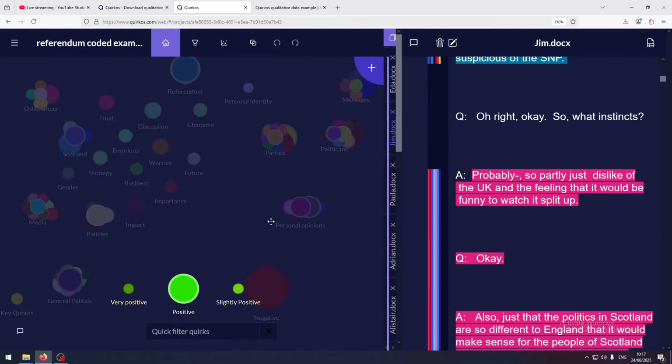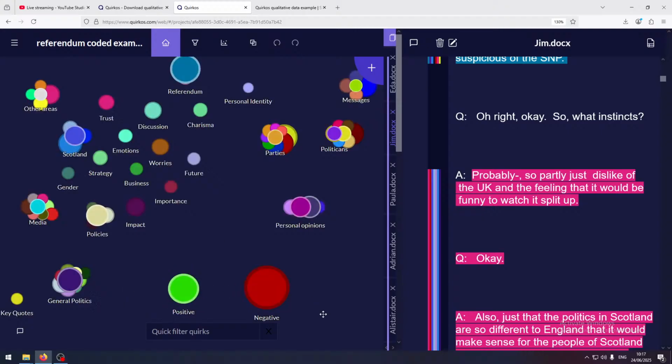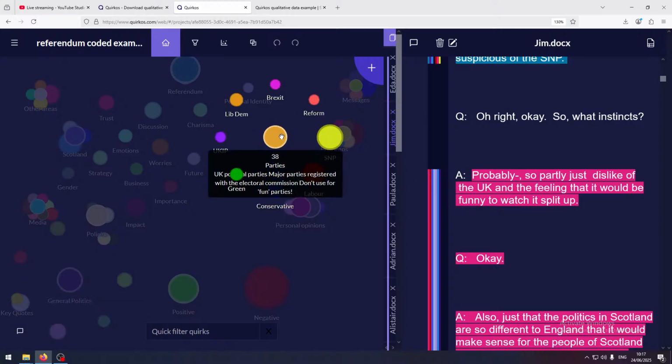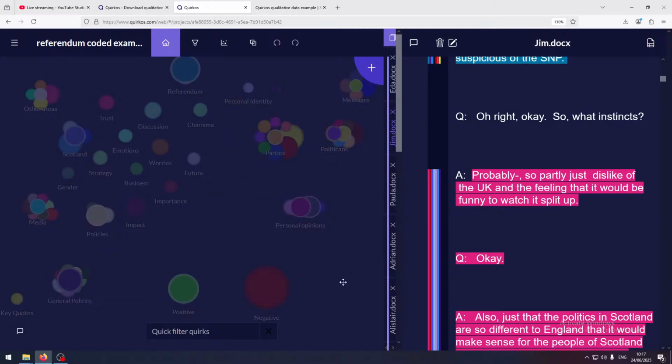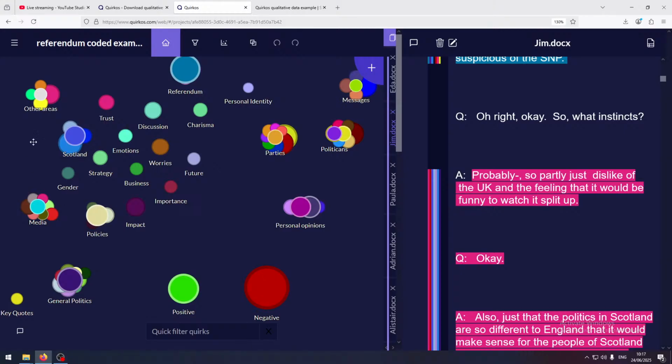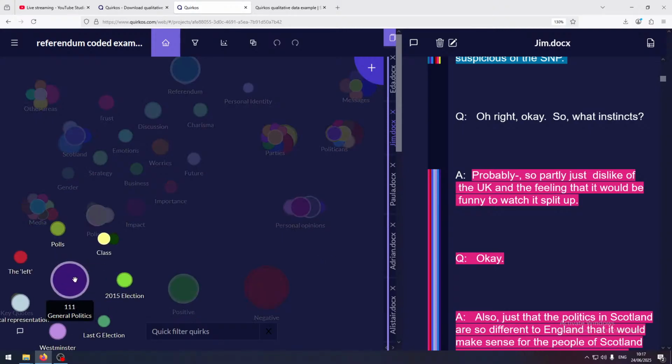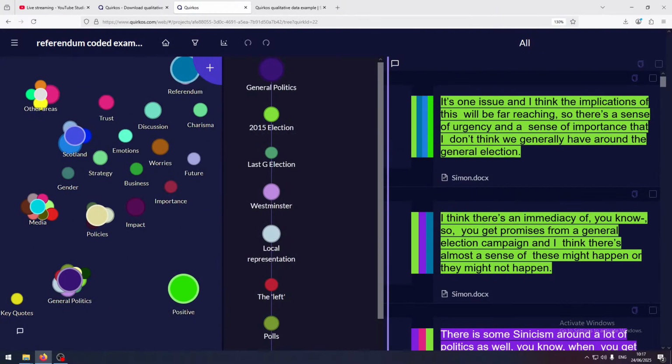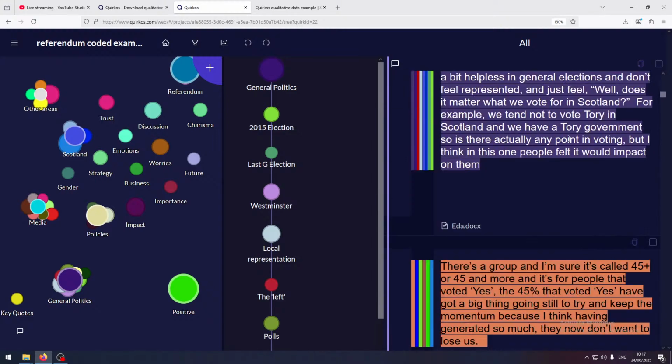We've got positive codes, very positive, slightly positive. We've also got positive and negative things, general politics. We've got lots more on the political parties there. So this is now a much more explored one. So for example, if we want to look for everything that people said about general politics, politics in general, the general political process, we can see all those things there.